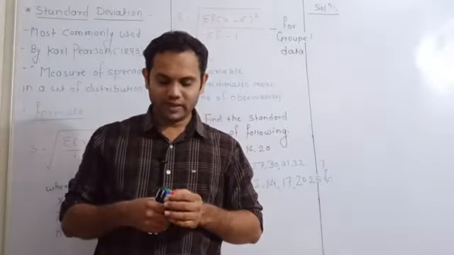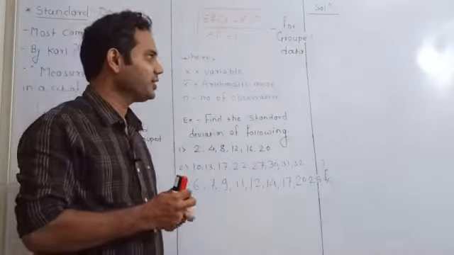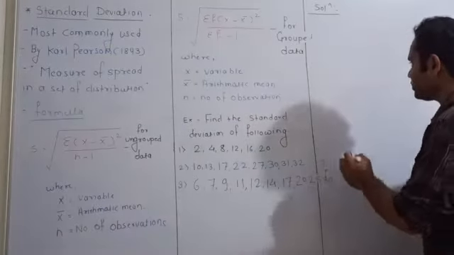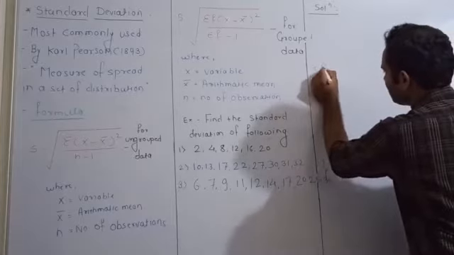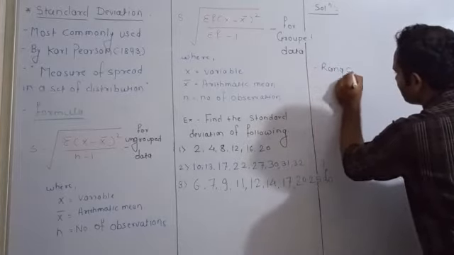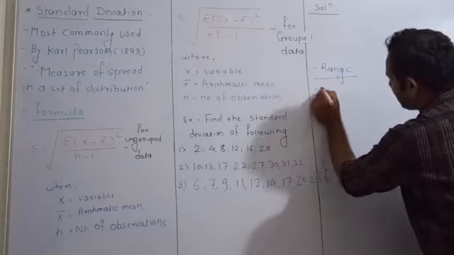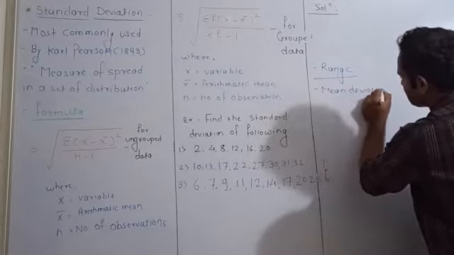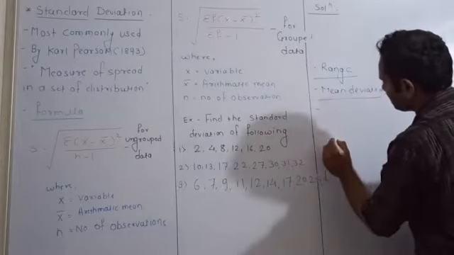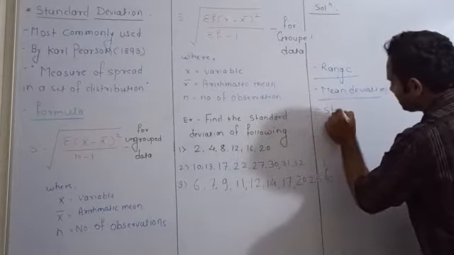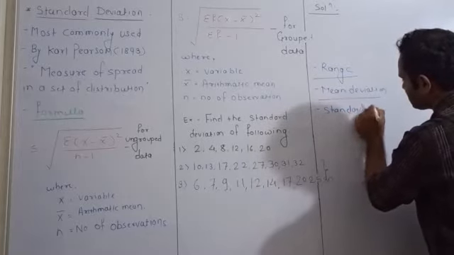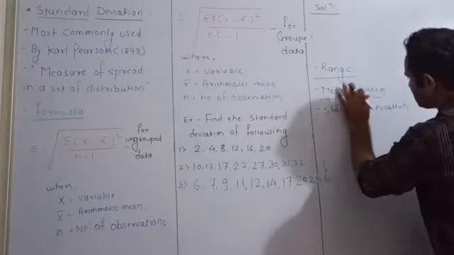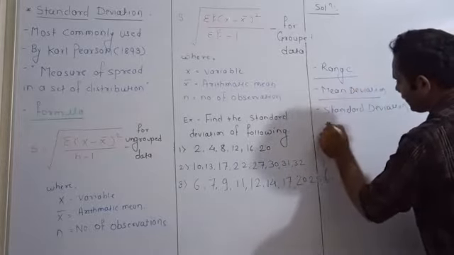In earlier lectures we studied different measures. Earlier we studied range, then mean deviation, then standard deviation, and variance.